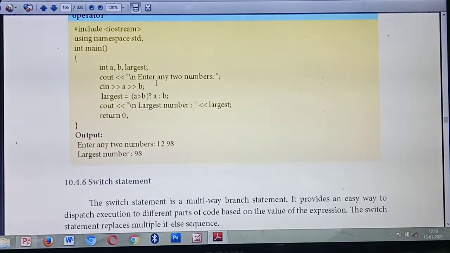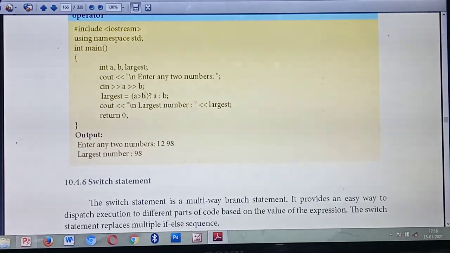So what's the first expression you are giving? A greater than B. You are giving that condition inside the bracket. Understood? Then which is the symbol? Question mark. Okay. Then expression 2. Either A should be greater or B should be greater. So after the question mark you are giving variable A, then colon B.